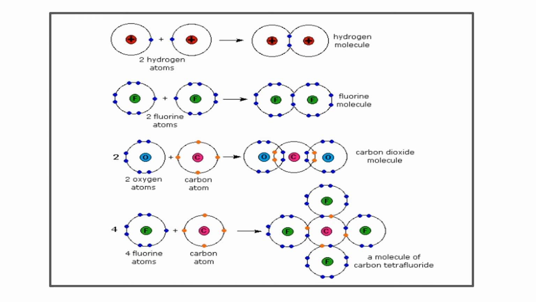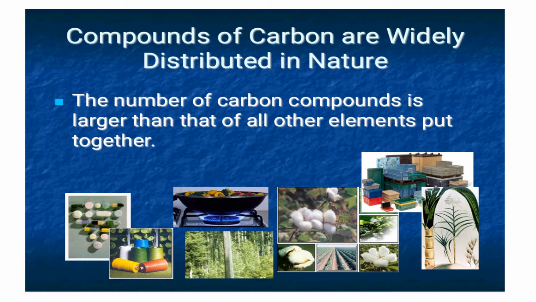Okay, let's move ahead. Now, compounds of carbon are widely distributed in nature. The number of carbon compounds is larger than that of all other elements put together. See here, as you know, more than 100, 118 elements exist. Of all those elements, the number of compounds formed with carbon alone is so huge that they are put together under one branch as organic chemistry.